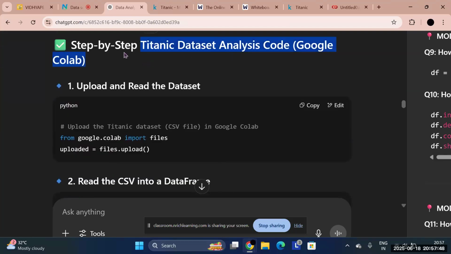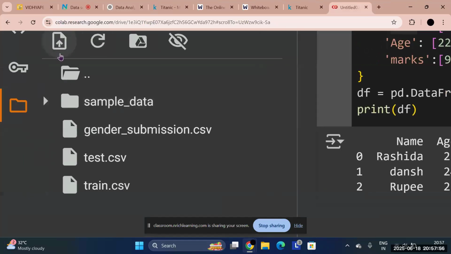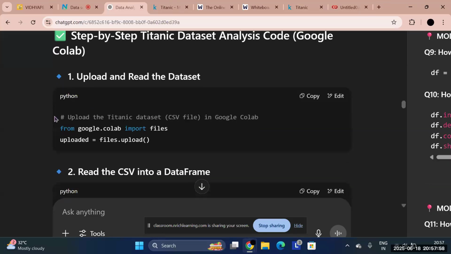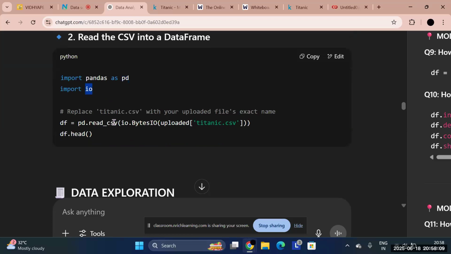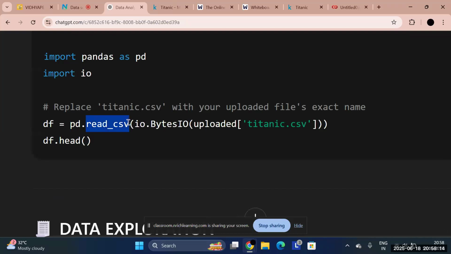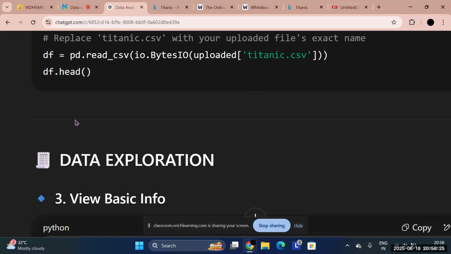Anyways, when you begin the Titanic data set analysis, first download the data set from Kaggle, then import it. You just use this feature to import it and then upload it. The first line of code uploads all the files. The second line says import pandas, which is the most important thing, and import io, which I'll explain afterwards. Then the next line reads whatever CSV file I gave you, and you change the name to your file name, and then it says head. The head function gives the first 5 rows.